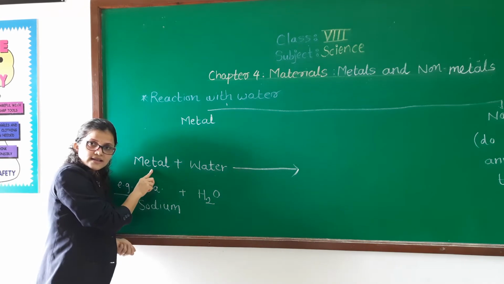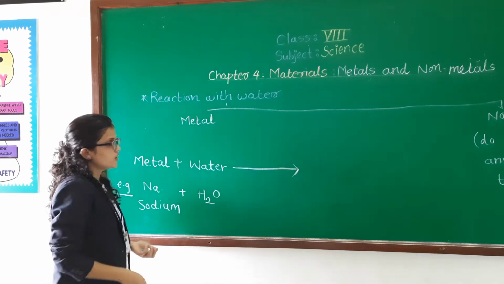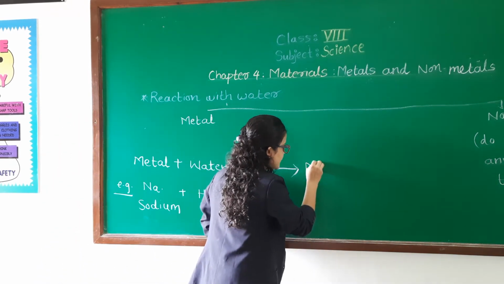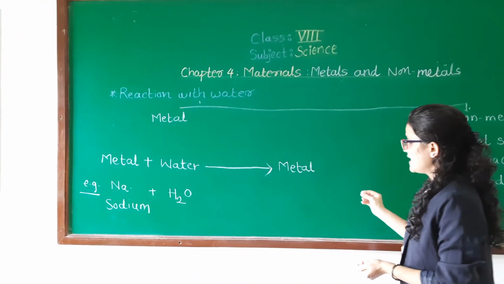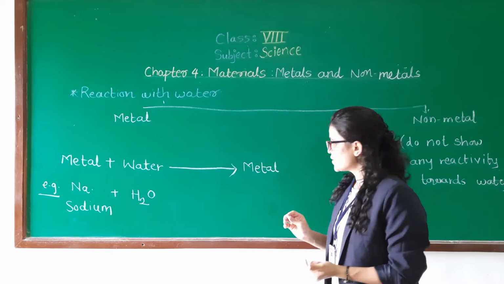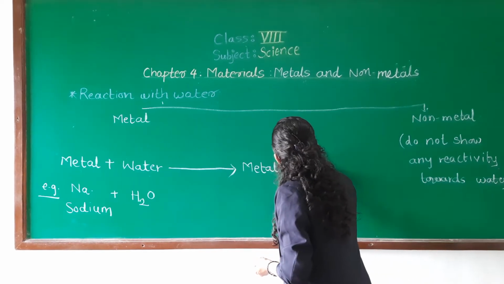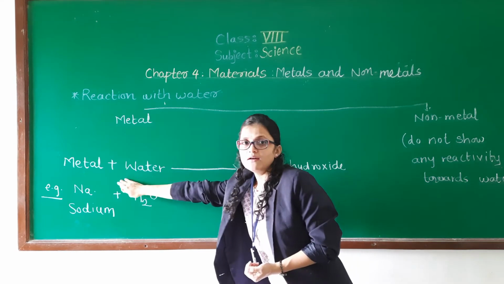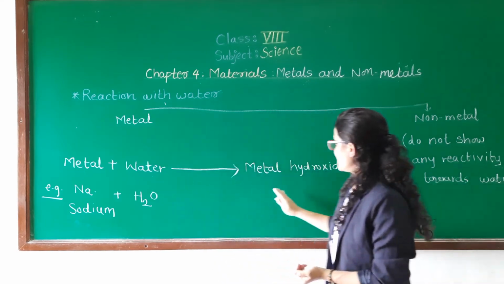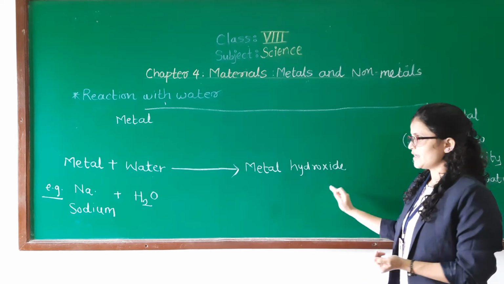Sodium is a metal. When metals react with water, they form metal oxide or hydroxide. Here I am just writing hydroxide. Metal, when it reacts with water, will form metal hydroxide.